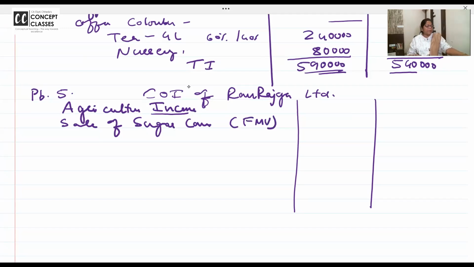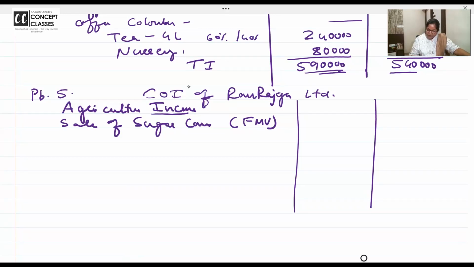Can you read the problem and get the data? Yes, ma'am. Tell me फिर क्या? I know it's very easy. कभी ऐसा भी होना चाहिए. कभी you say, ma'am, it was a heavy dose class. So it's not going to be the same. Tell me. How much should I take as sale of sugarcane?